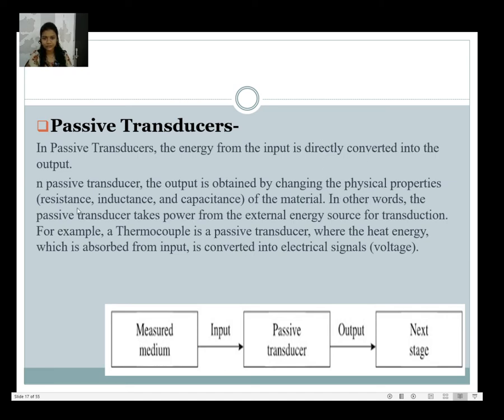So in other words, the passive transducer takes power from an external energy source for transduction. For example, a thermocouple is a passive transducer where the heat energy absorbed from the input is converted into an electrical signal. So this is nothing but the block diagram of a passive transducer, where the measured medium is directly given to the passive transducer and it is converted into another form.